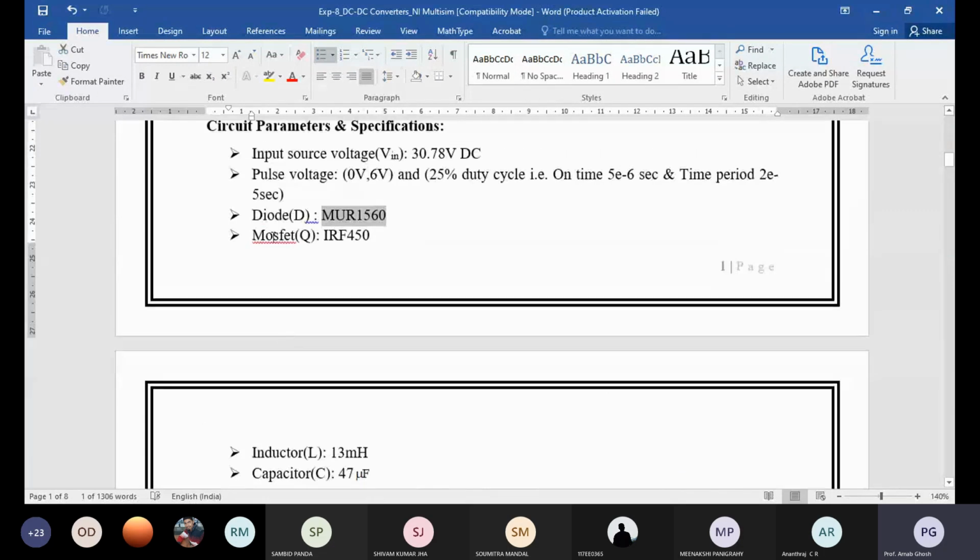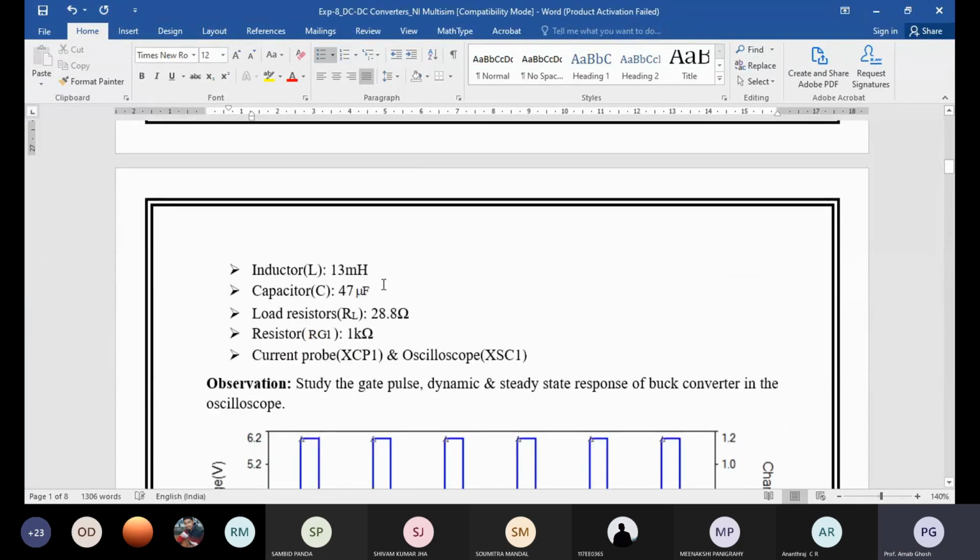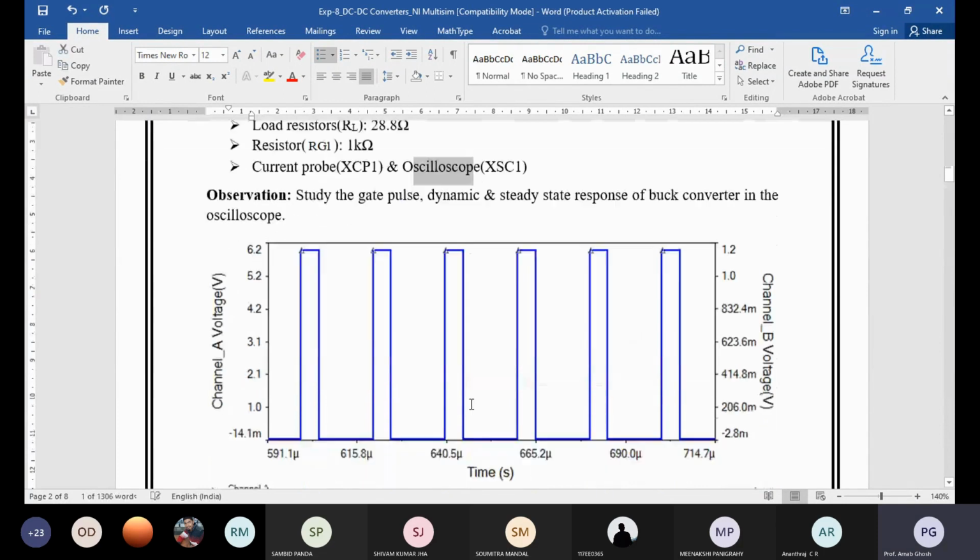The current should be V by R. If it is 7 volt, the R value is 28.8. So 7 by 28.8, voltage by resistance, should be your current value. So the current value is at the microampere level. Here you can see milliampere level, so all are in milliampere values. So you can understand that value.